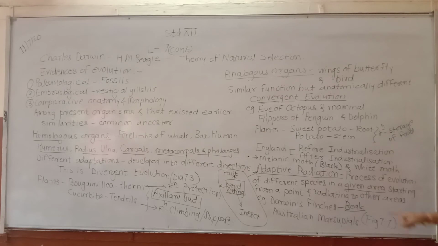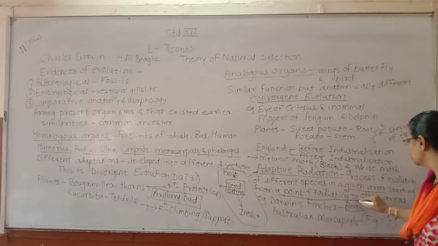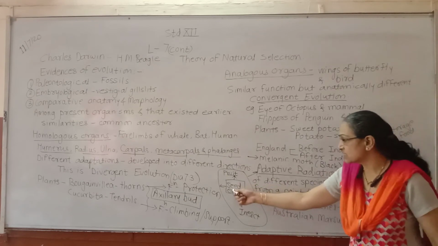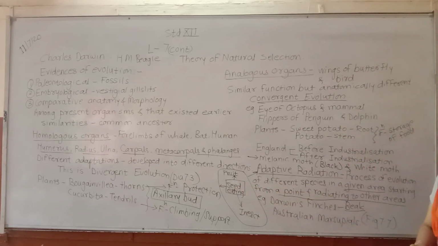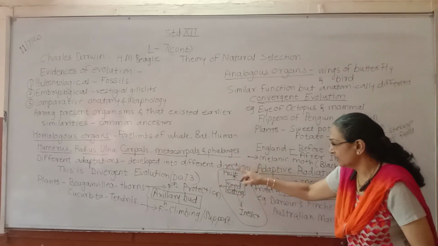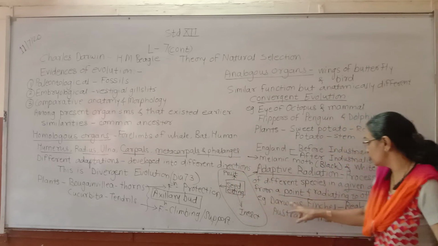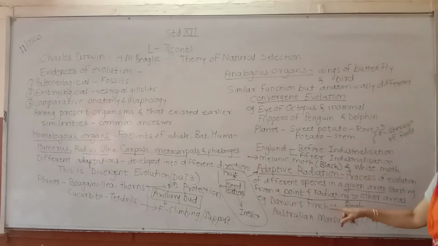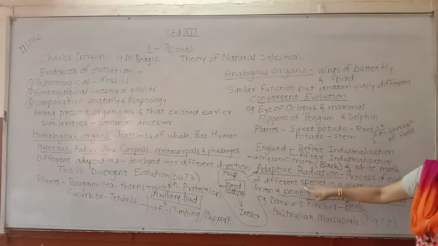He observed this in a particular given area, and from a point radiating to the other area. So this is seed eating, and it developed a new species of finch.